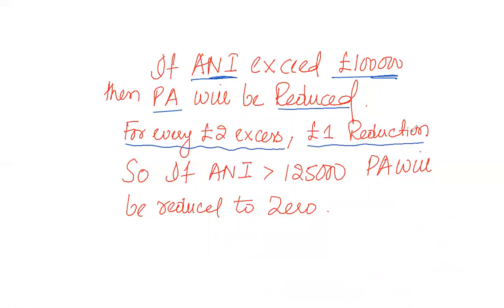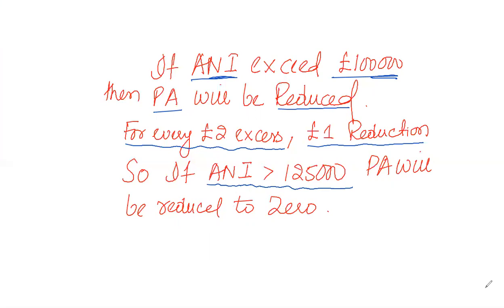So if the excess is 10,000, then the reduction is half, that is 5,000. If the excess is 12,000, then the reduction is half, that is 6,000. And similarly, if ANI is more than 125,000, then the excess is 25,000, and the reduction would make the personal allowance 0.